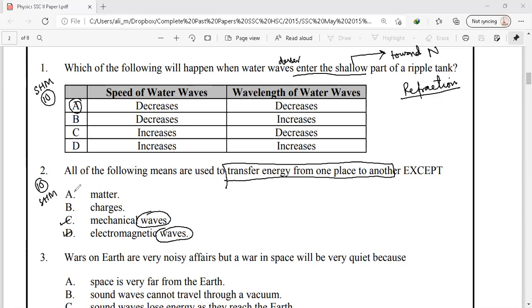Similarly, matter, whether solid, liquid, or gas, is a carrier of energy. Bodies moving from one point to another possess kinetic energy, and they carry kinetic energy from one place to another place. So the correct option in question number 2 is option B, that is charges.